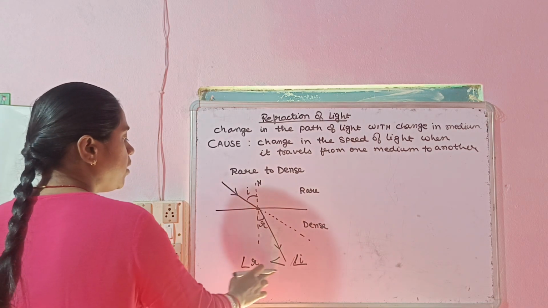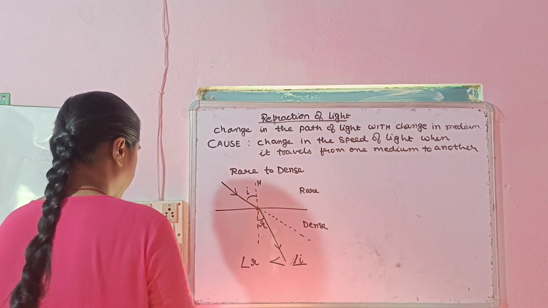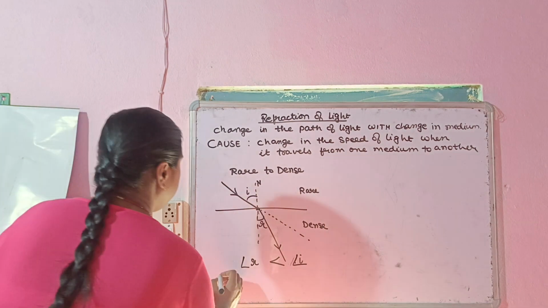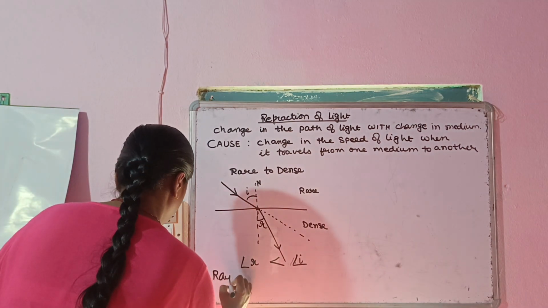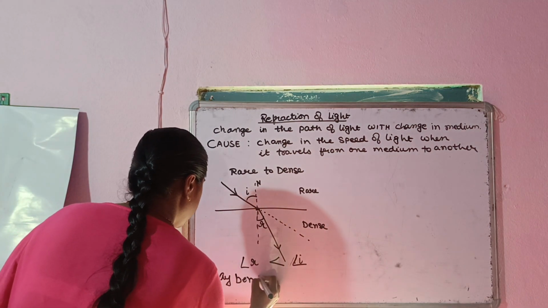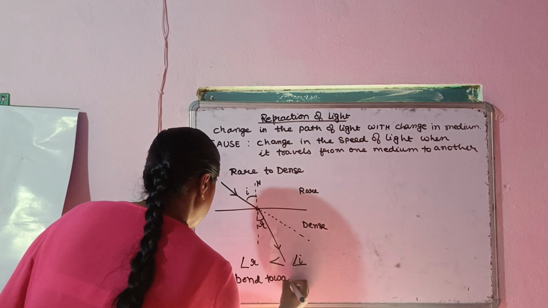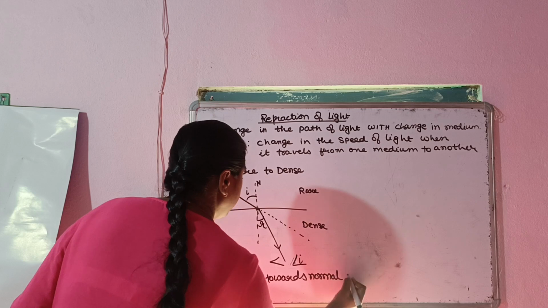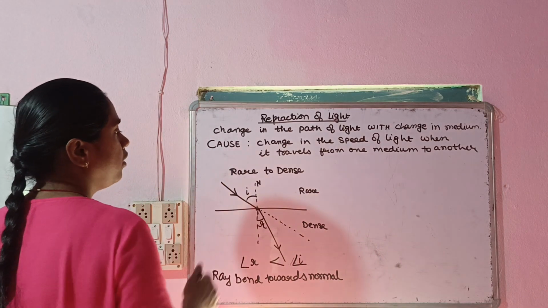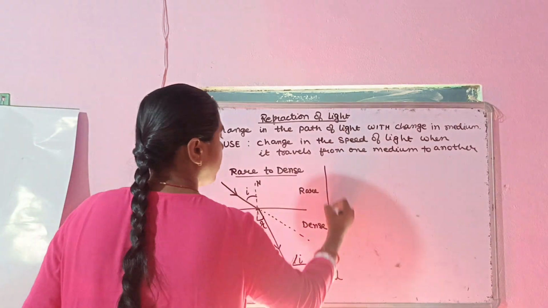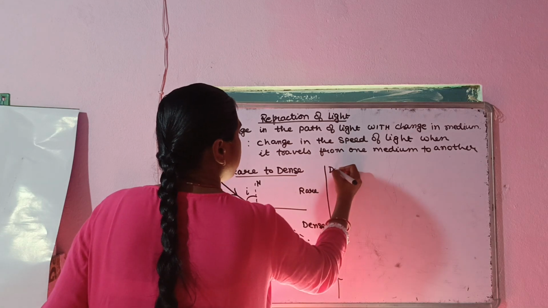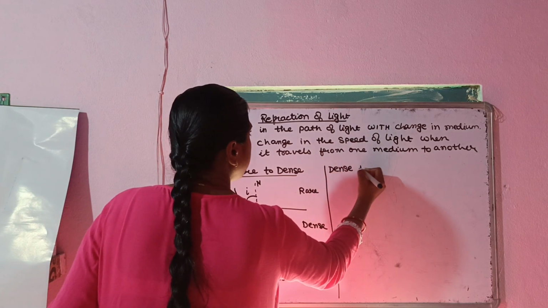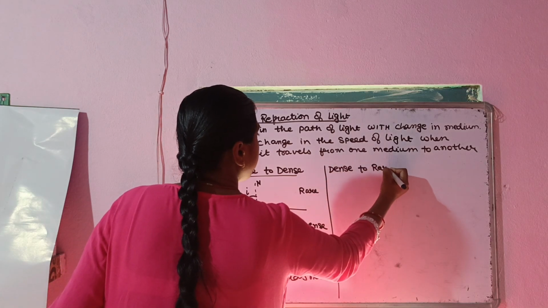So angle R will be of lesser value as compared to angle I, and the ray will bend towards normal. Okay, and this vice versa will happen when the ray will travel from dense medium to rare. So if the ray travels from dense to rare, what will happen?